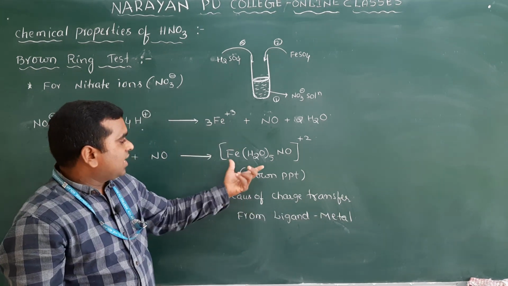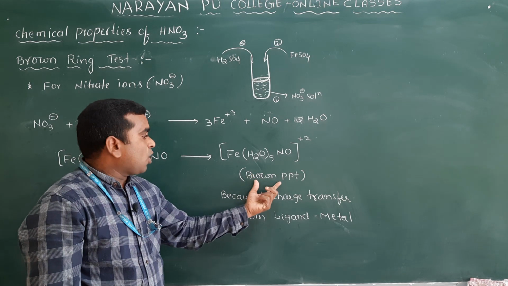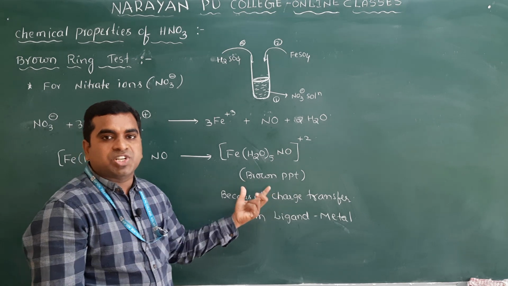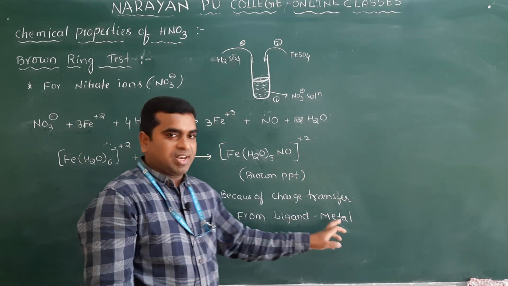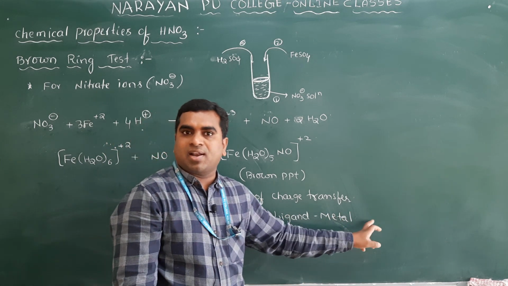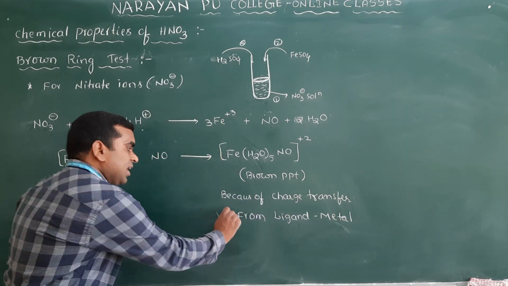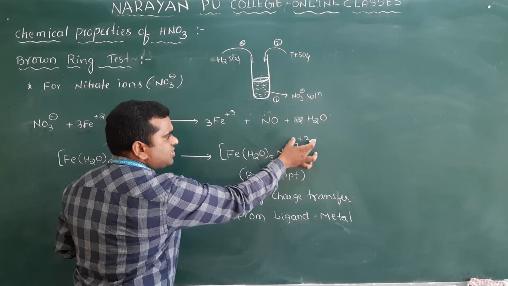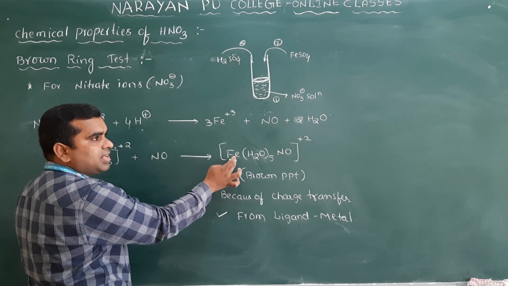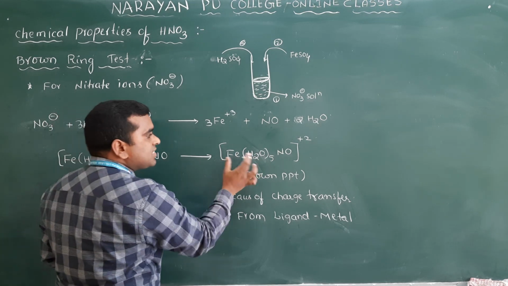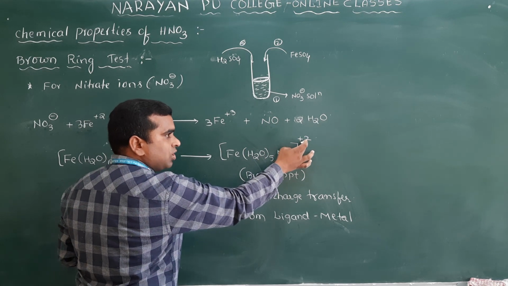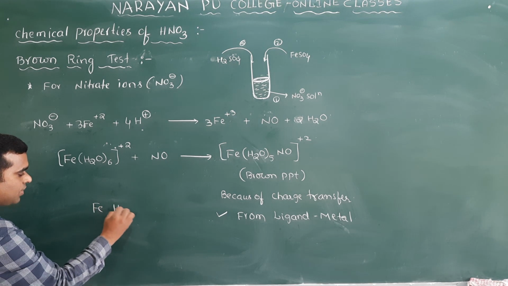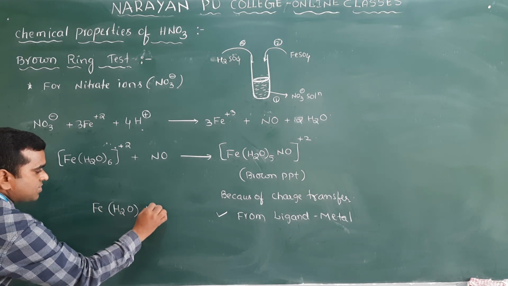They may ask which type of charge transfer is responsible for the brown color formed in the brown ring test. They will give options: ligand to metal, or metal to ligand, or metal, or ligand. What you have to choose here? Ligand to metal. How is it so? Take this compound here. You know the plus 2 charge is there. What is the oxidation state of the iron in this complex? Sometimes they also ask this question. It seems like it is plus 2, but it is not plus 2, it is plus 1. How? If you take this compound Fe(H2O)5NO.